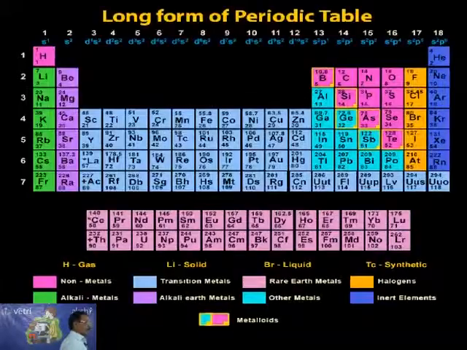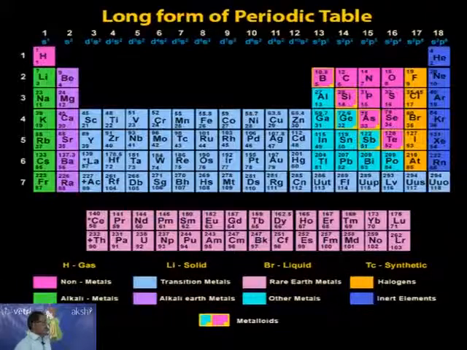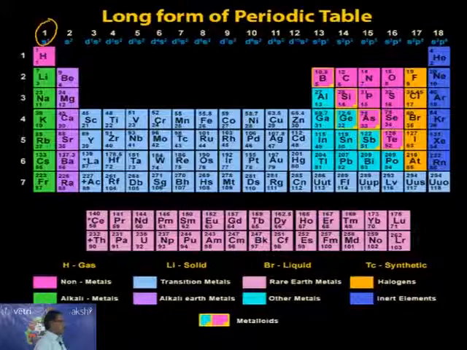So kindly follow. What we are seeing here is the long form of periodic table. This is the periodic table we have to memorize. All other periodic tables are not necessary because they only have historical importance. Starting from period 1, under it I have hydrogen. What are the elements present in the first group? Hydrogen, lithium, sodium, potassium, rubidium, cesium and francium. That is the first group.